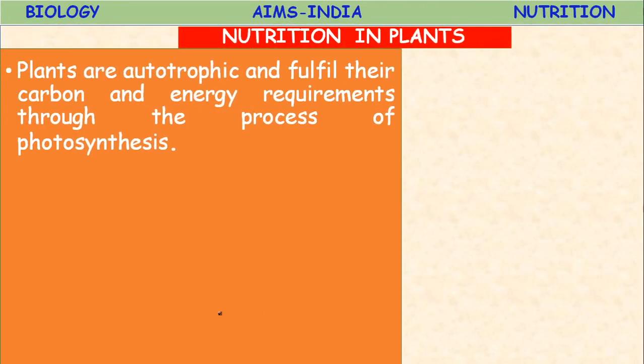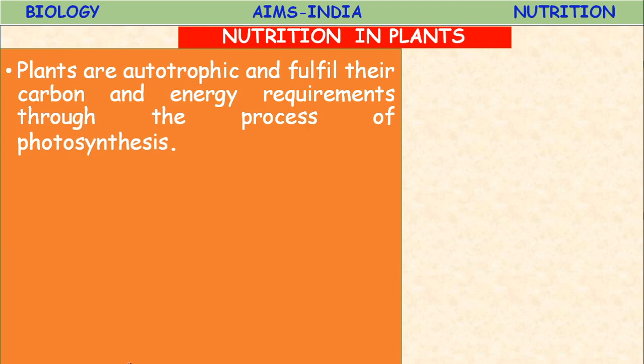Nutrition in plants. Autotrophic nutrition in plants. We know that autotrophs are organisms capable of using light energy to synthesize chemical compounds, and they acquire nutrients like minerals and water from the soil, as well as some gases from the air. They are capable of producing complex compounds called carbohydrates, proteins, and lipids from these very simple substances.